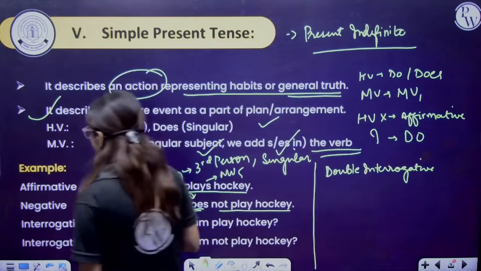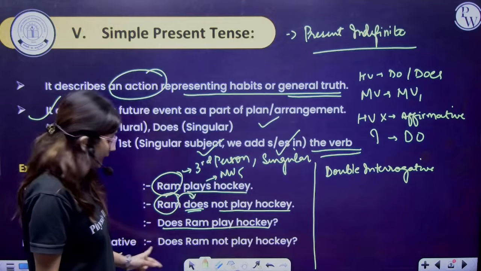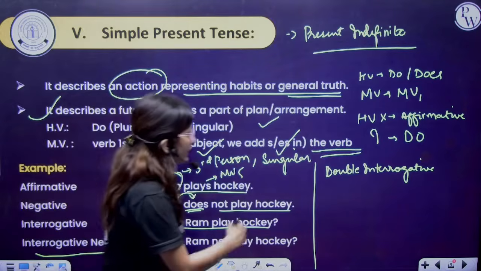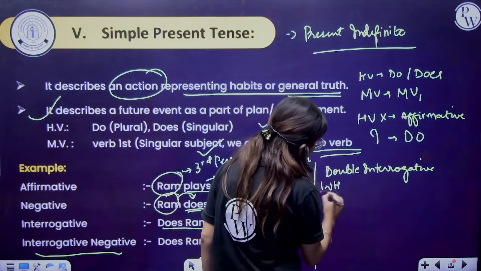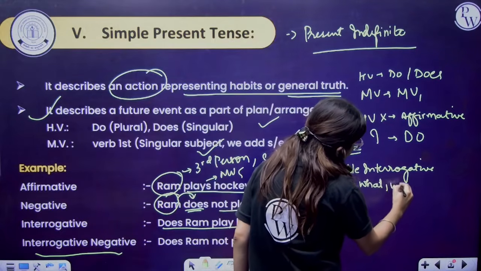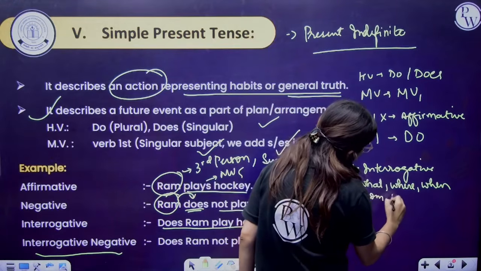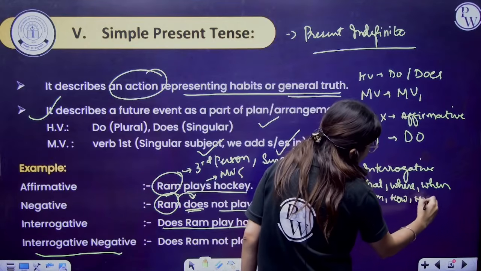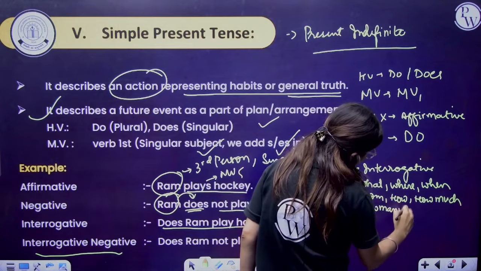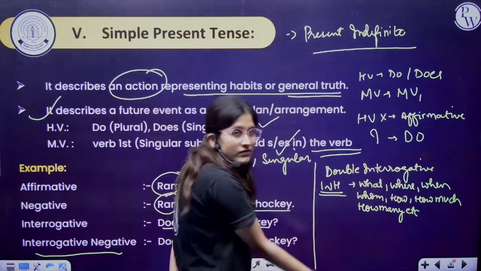If we are talking about the interrogative, does Ram play hockey? Interrogative negative, does Ram not play hockey? What will be the double interrogative? Here double interrogative means the WH family is written. WH family means what, where, when, whom, how much, how many, etc. Fine.